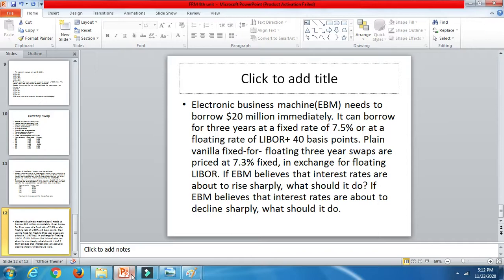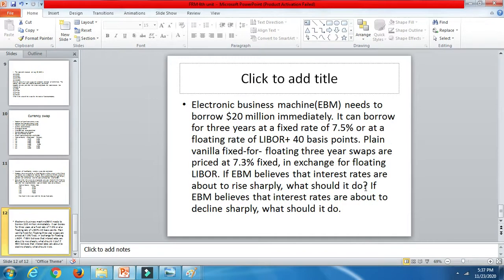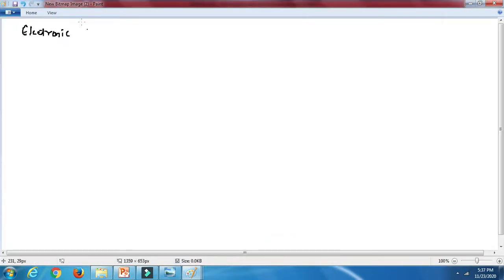If they are decreasing, what should he do? As I said, this would be the next problem. Let's start doing this problem. The principal amount is 20 million. Electronic Business Machine is the company.